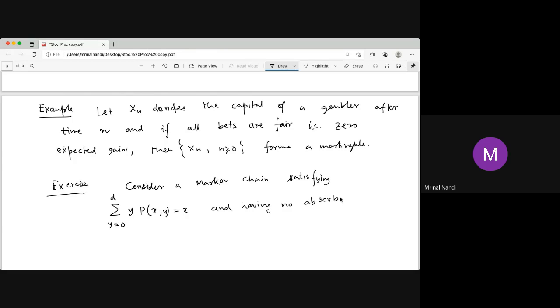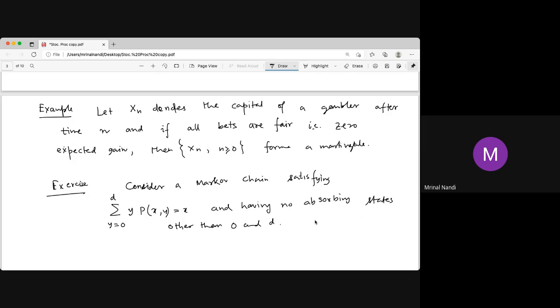There is one more extra condition: no absorbing states other than 0 and D. So 0 and D is the only absorbing state.